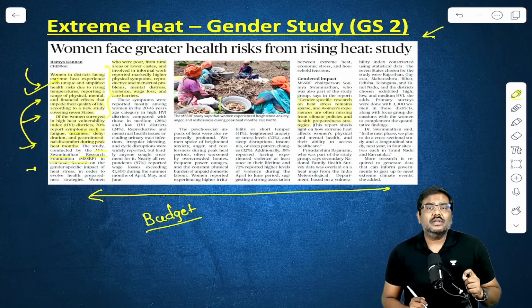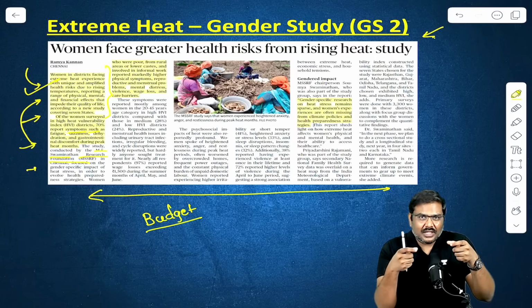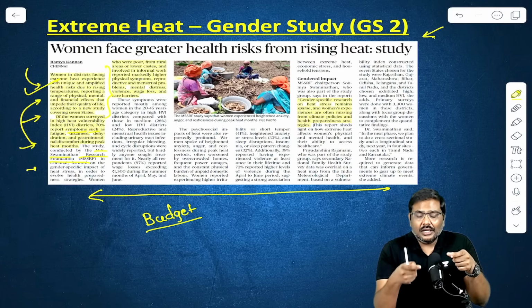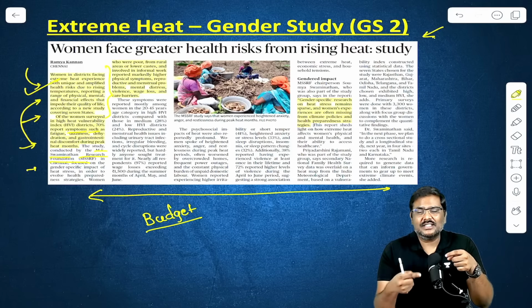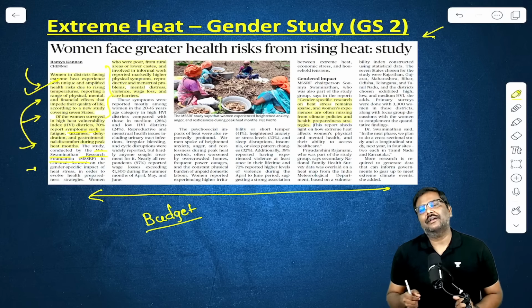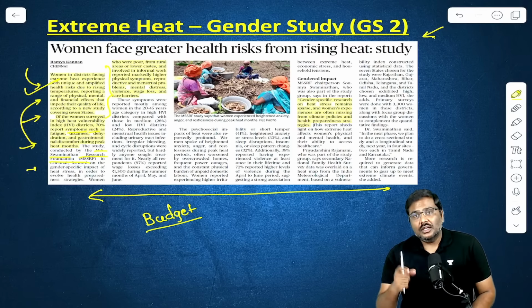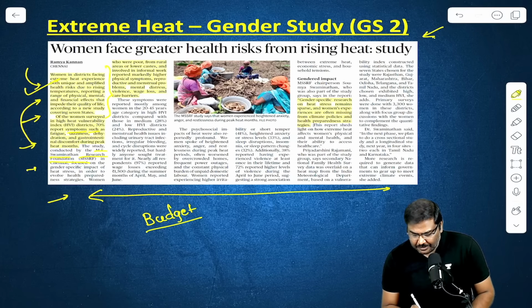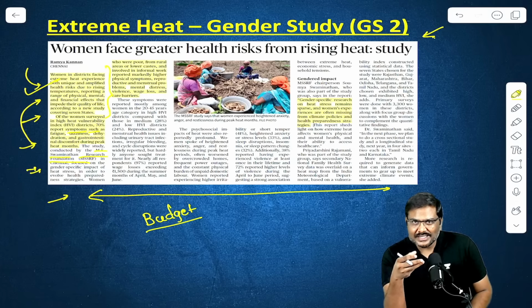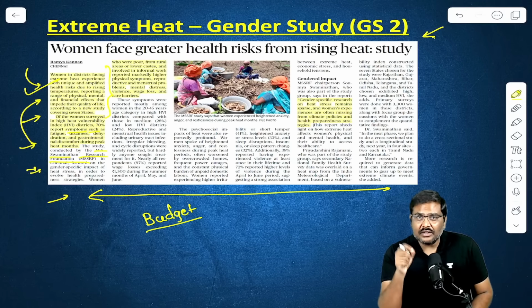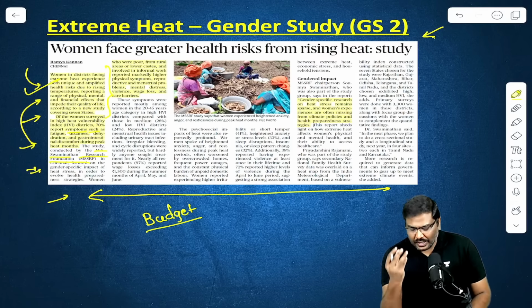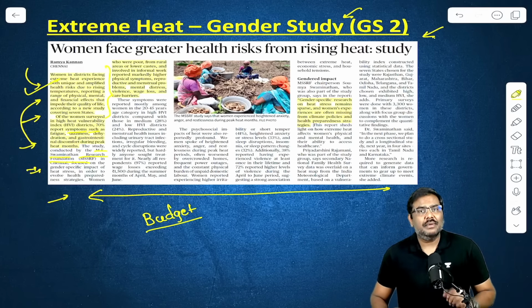Now, the problem is that the foundation says whenever the women are facing these kinds of issues, healthcare assistance is lagging behind. They are not approaching the healthcare service providers. So there is a need to formulate a policy. I repeat, there is a need to formulate a policy in order to address this problem faced by the women in the regions where there is a severe heat wave. So in a nutshell, this is what the study basically says.